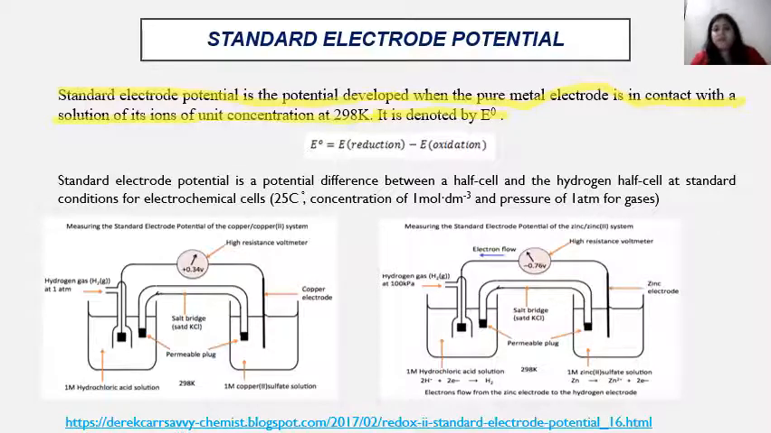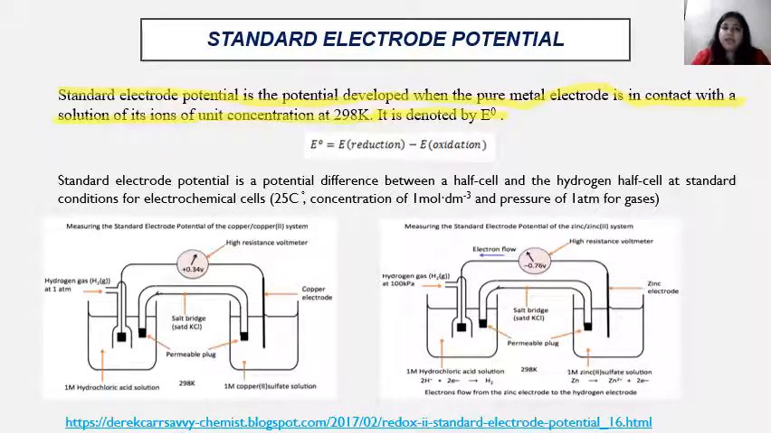It is the standard potential of the cell. So here E naught is equal to E reduction minus E oxidation, meaning the electrode potential of the reduction site where the reduction takes place, and E oxidation where the oxidation takes place. So by subtracting E oxidation from E reduction, we will get the E naught.